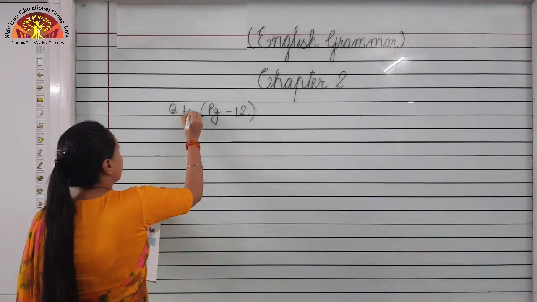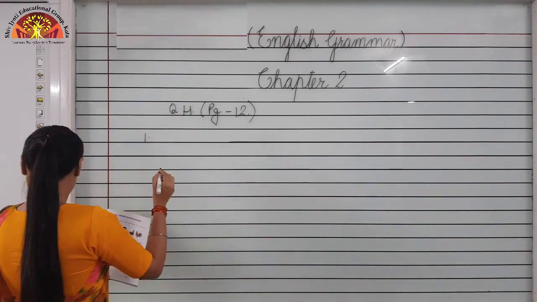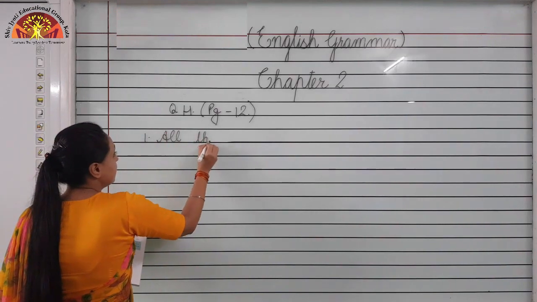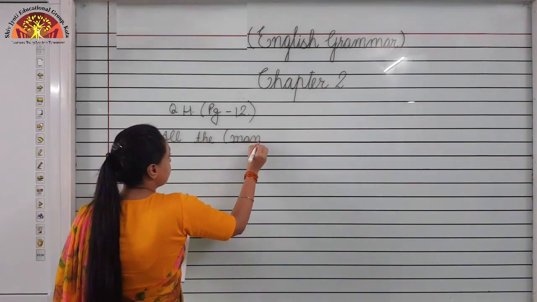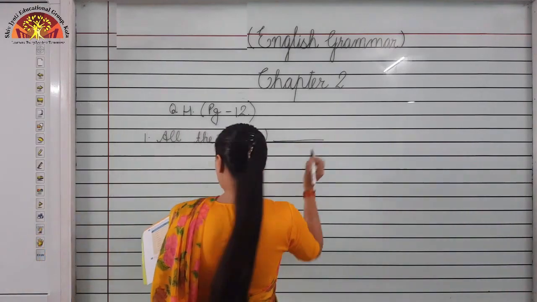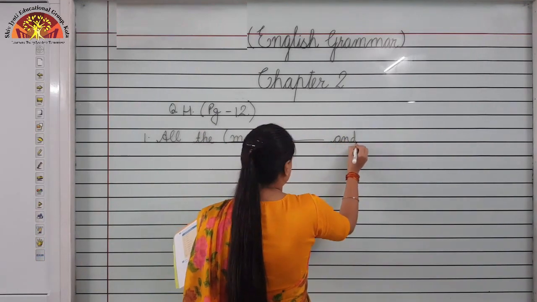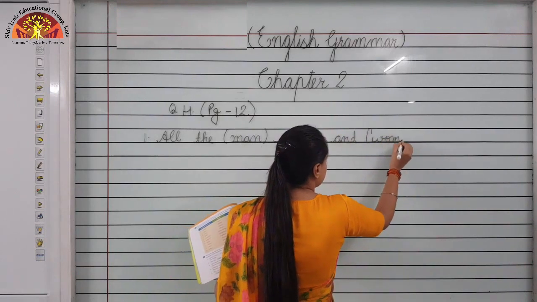Question H on page number 12. All the dash, in the bracket men is given to you, and dash, again there is a bracket.